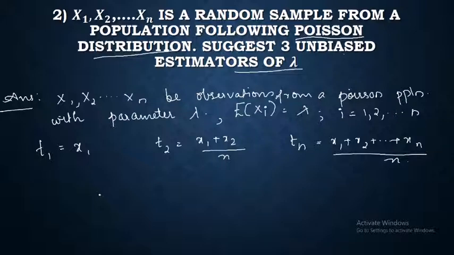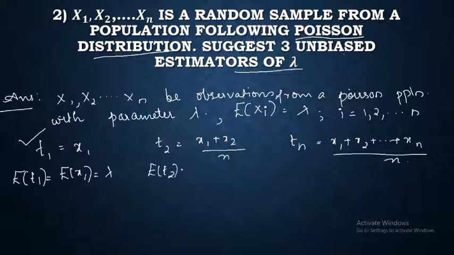Now we have to check whether these are unbiased estimators. First we will consider expectation of T1. Expectation of T1 is equal to expectation of x1, which is equal to lambda. So this is an unbiased estimator. What about the second one?